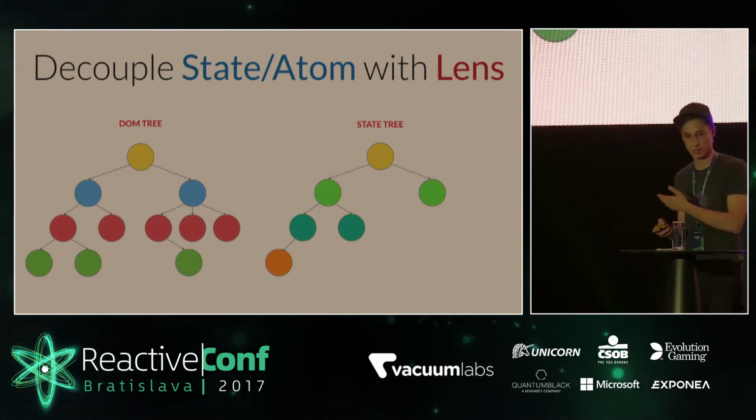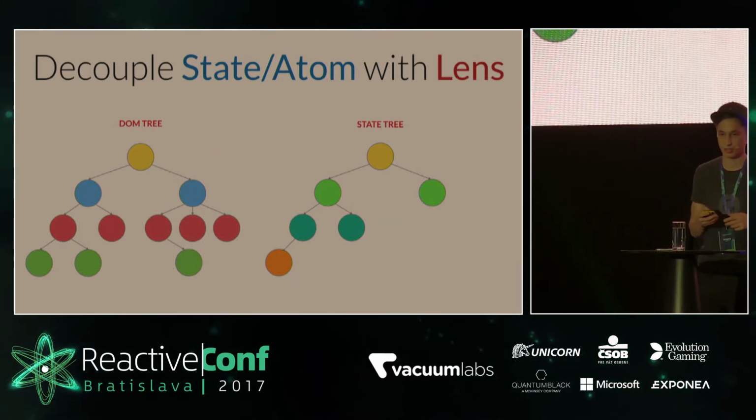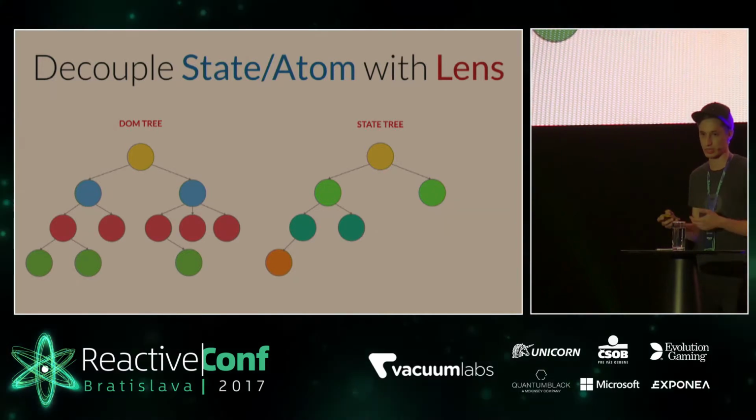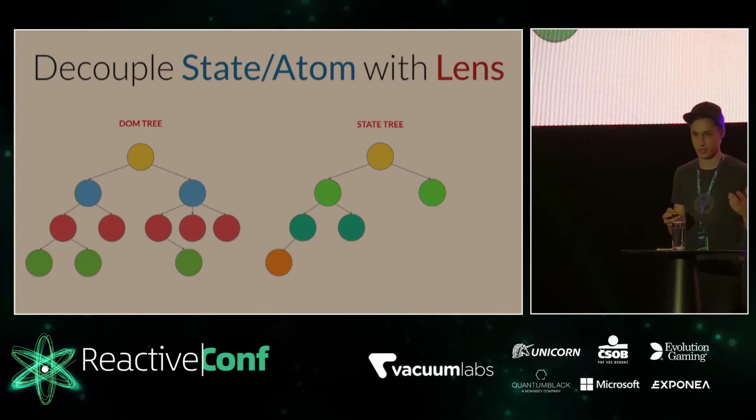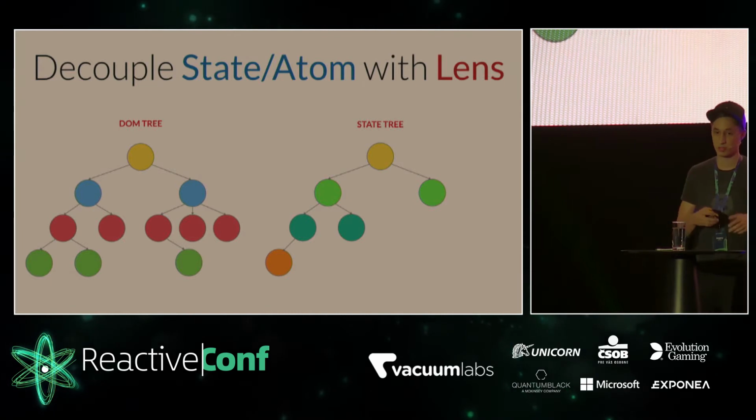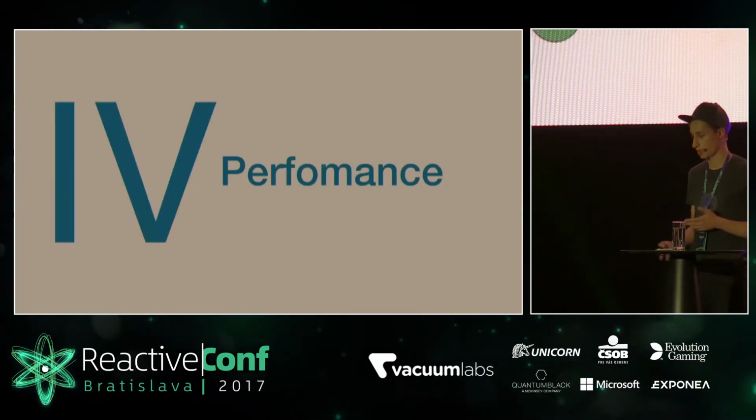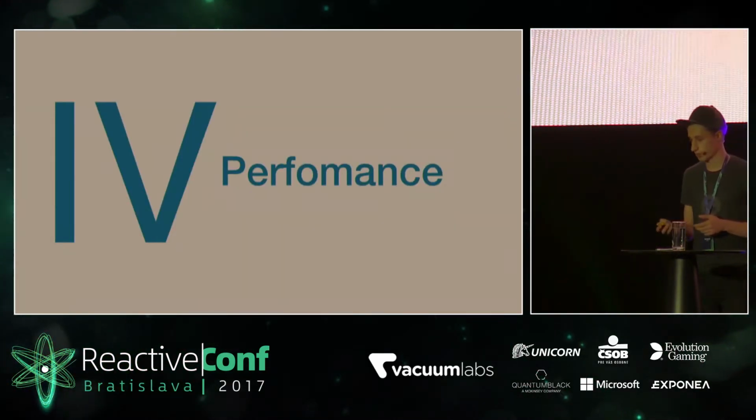Because our DOM and state have the same data structure, a tree, we can easily link the appropriate part of our state to a component and put the appropriate props into our component from our state. The fourth point is performance.